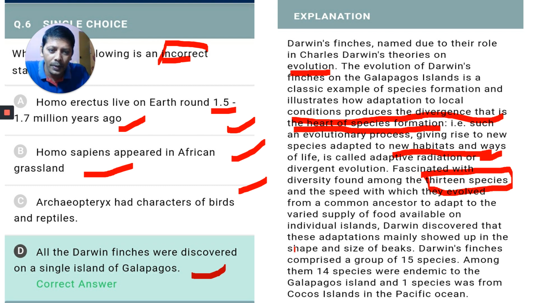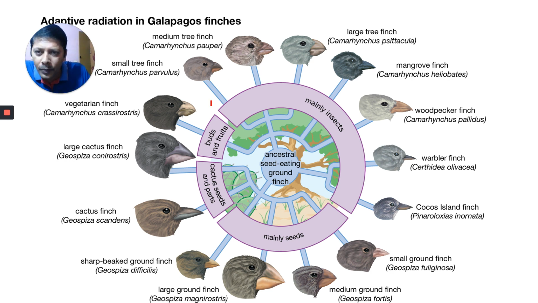these mainly showed up in the shape and size of the beaks. I will show you here. If you observe, the shape and size of the beak is not the same. You can observe here, there is an ancestral seed eating ground finch. I am starting from this one. Counting here, we got 14.